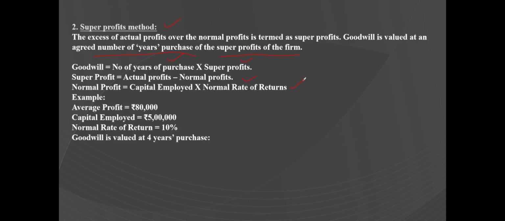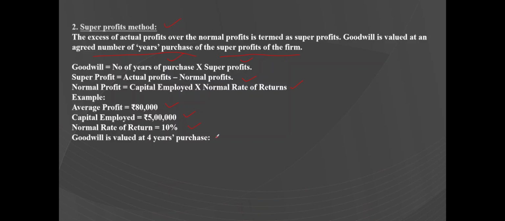Now let us see the example. Here in this example, average profit is given as rupees 80,000, capital employed is rupees 5 lakhs, normal rate of return is 10%, and the goodwill is to be valued at 4 years purchase. So first, let us find out the normal profit.